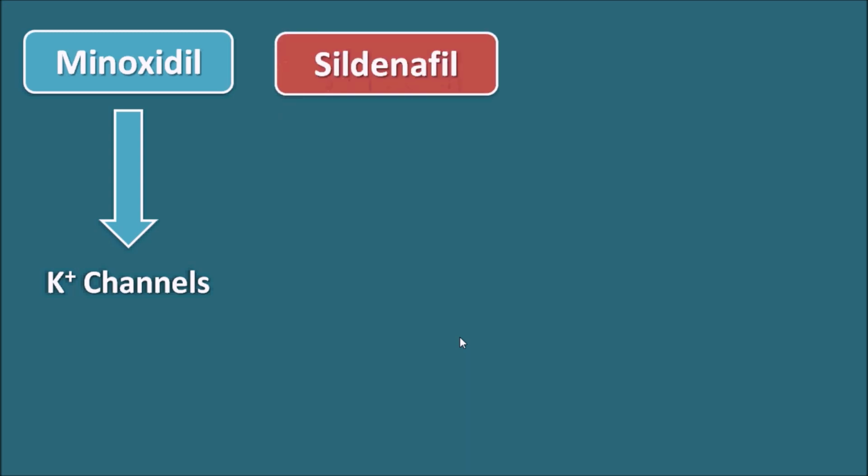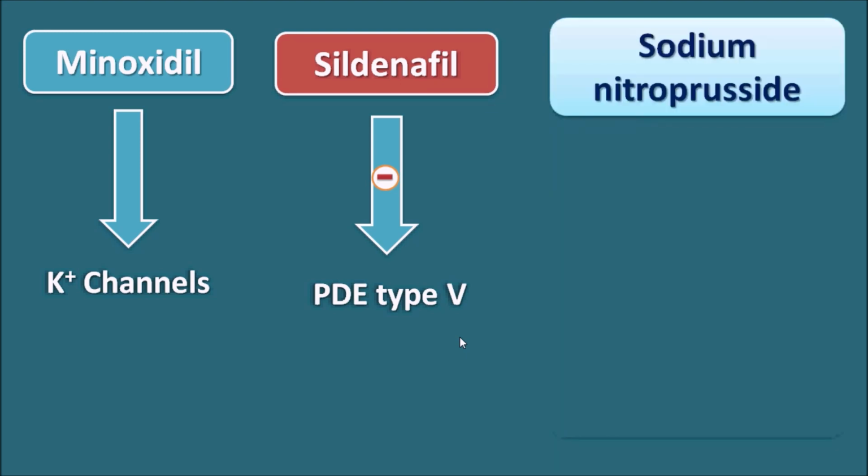Another drug is sildenafil. Sildenafil is a phosphodiesterase type 5 inhibitor, and this drug is particularly used in the treatment of erectile dysfunction as well as pulmonary hypertension. By blocking phosphodiesterase type 5, it can increase the cyclic GMP levels, thereby producing vasodilatation. And the third drug is sodium nitroprusside.